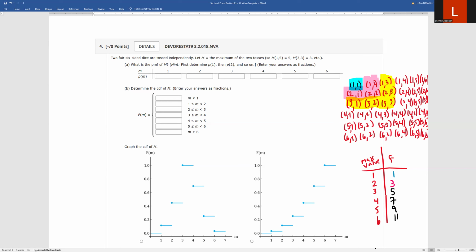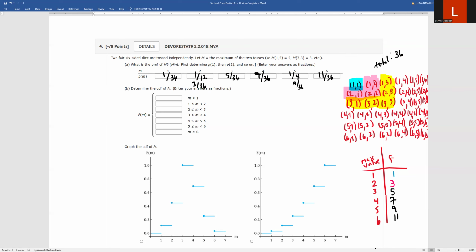Okay, so now we're going to turn these into probabilities. We said this was total outcomes of 36, so everything we divide by 36. For max value of 1, it's 1 out of 36. We get 3 out of 36. I'm going to write it below that for this one, but we want to reduce that, so that'd be 1/12. We get 5 out of 36, which does not reduce, for 3. For 4, we had 7 out of 36, which does not reduce. For 5, we have 9 out of 36, so that is going to reduce. That would be 1/4. And then for 6, we have 11 out of 36.